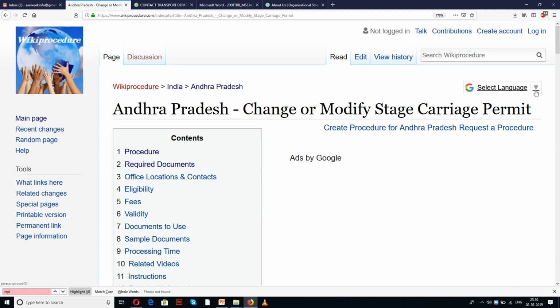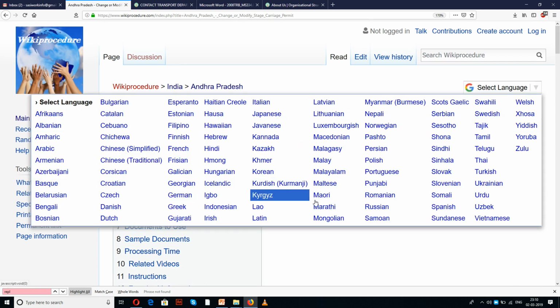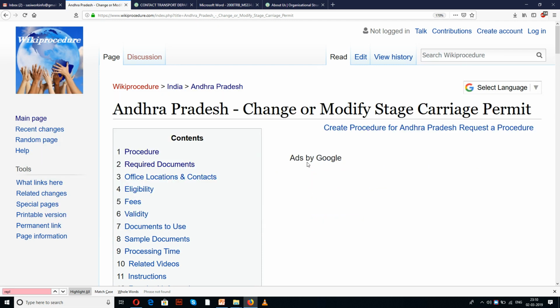There is a select language tab provided on the top right corner of our page with different languages to select from the drop down menu. Select the language of your choice to understand this procedure in your own language for much better understanding.